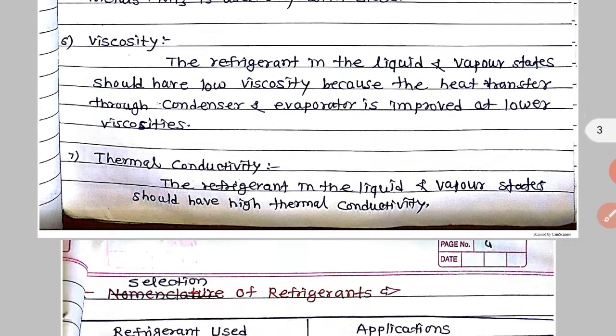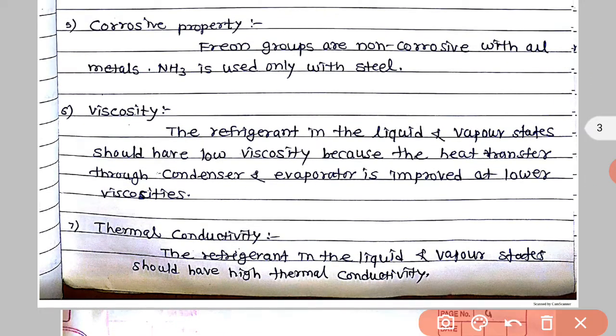Next is viscosity. So what is viscosity? It is a property of fluid which offers resistance to its own flow. That is, one layer of fluid offers resistance to another layer of fluid. So in case of refrigerant, in the liquid and vapor state, the viscosity should be minimum because the heat transfer through condenser and evaporator is improved at lower viscosity. If viscosity is low, the heat transfer process in condenser and evaporator will be more efficient. So viscosity is an important property for the refrigerants.